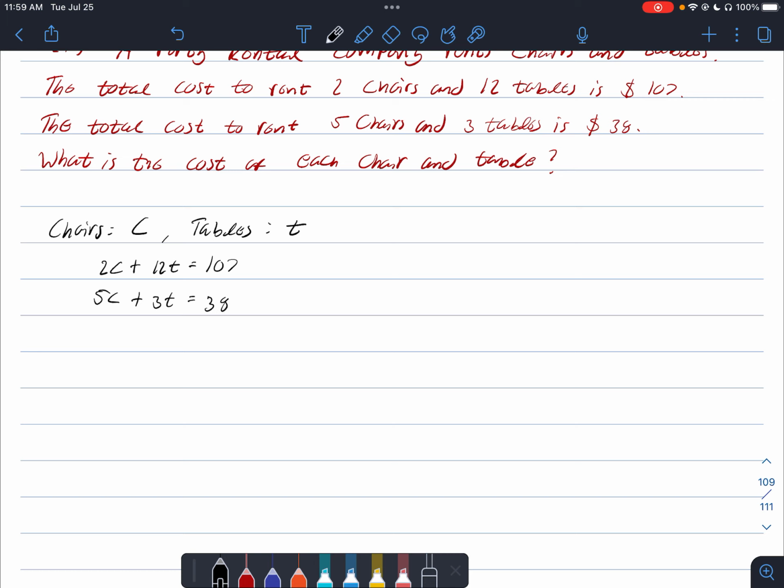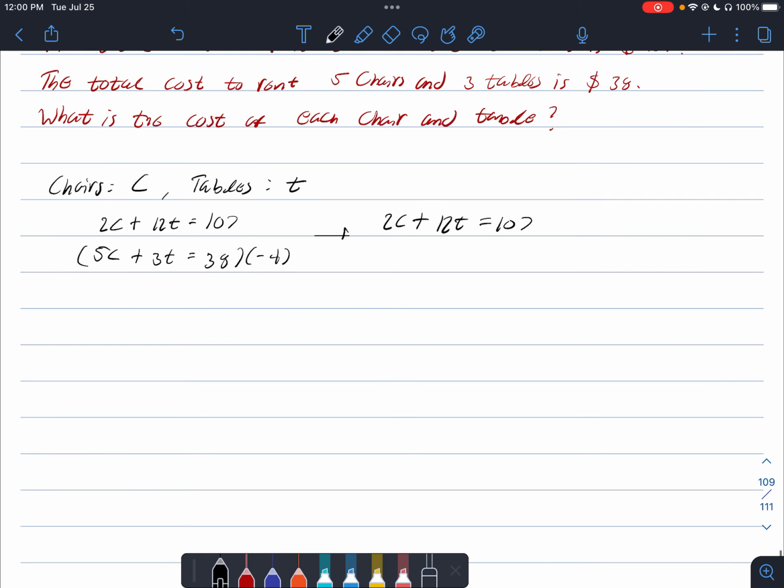Okay, so now we can go about trying to solve this system of linear equations. So my bet would be it's probably easiest to eliminate this T variable. And my thought here is all you have to do is multiply the bottom equation by -4, and you'll get a -12T in that equation. And then you can eliminate the T variable quite easily. So let's do that. So we can multiply the bottom equation by -4, and then on top, everything will stay the same. So 2C plus 12T is equal to 107.